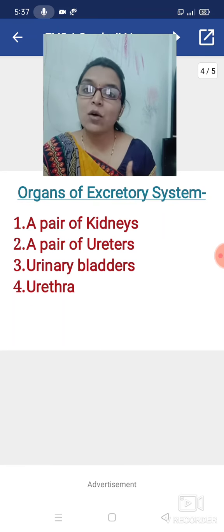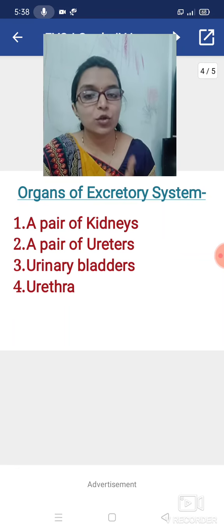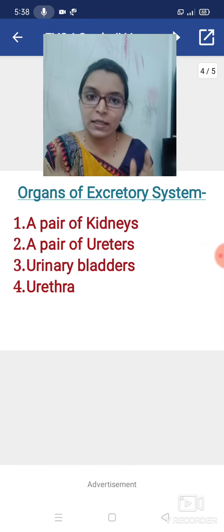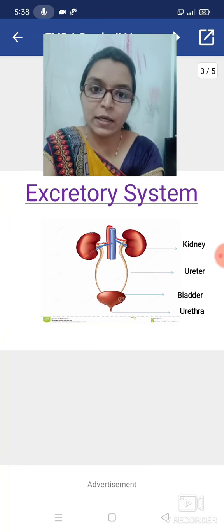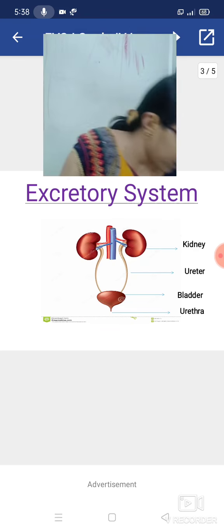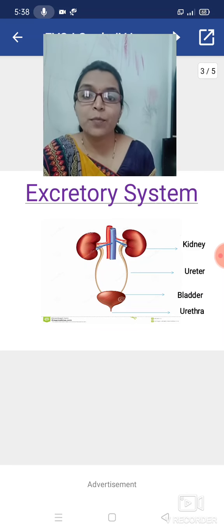Okay. Now, today you have to practice in your notebook. Draw a neat and labelled diagram of the excretory system, whatever I have showed. I repeat it. See, in your textbook, page number 12. Okay.